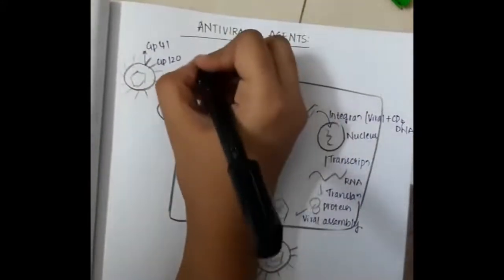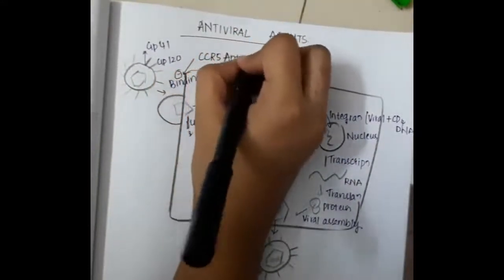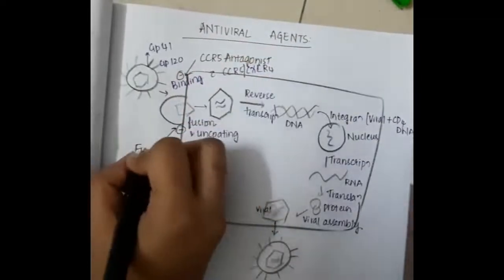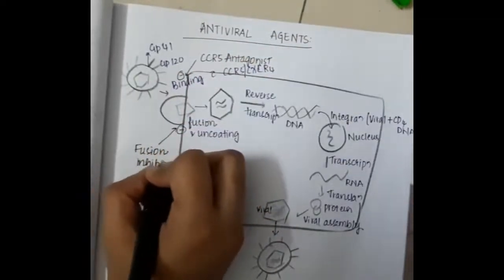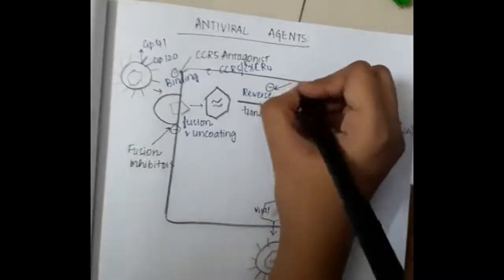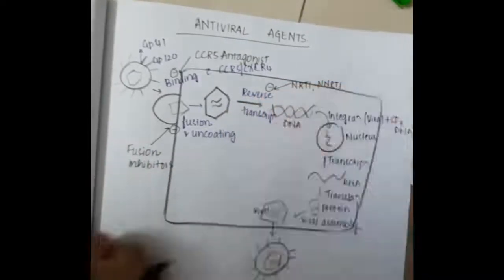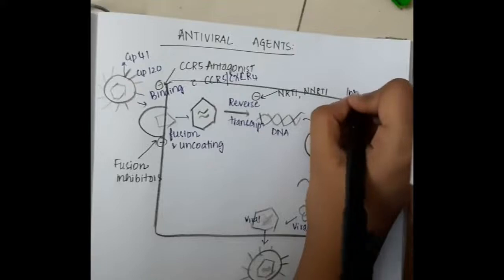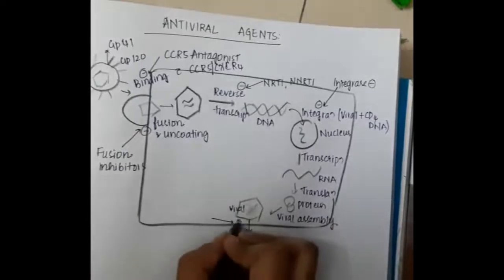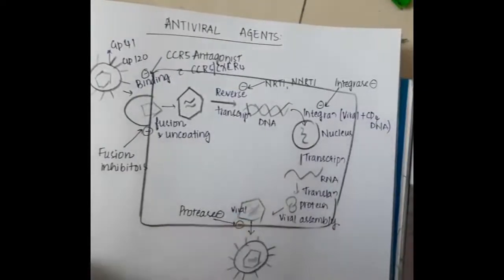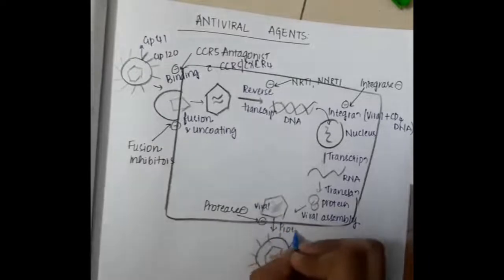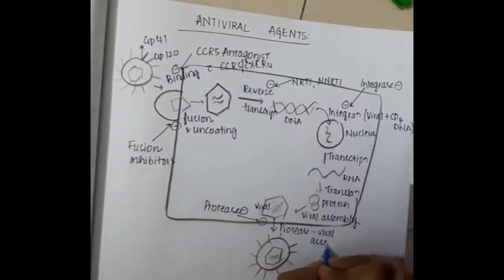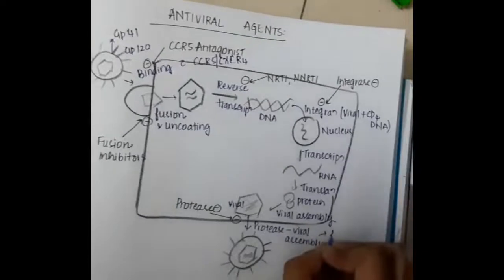So we will see the drugs. First, binding can be inhibited by CCR5 antagonists. Fusion can be inhibited by fusion inhibitors. Reverse transcription can be inhibited by nucleotide reverse transcriptase inhibitors and non-nucleotide reverse transcriptase inhibitors, whereas integration can be inhibited by integrase inhibitors. Then the enzyme protease can be inhibited by protease inhibitors. Thus this will inhibit the viral assembly and formation of full virus.